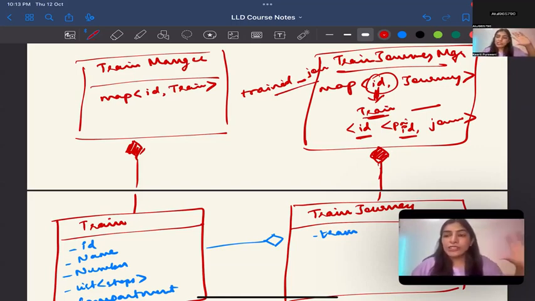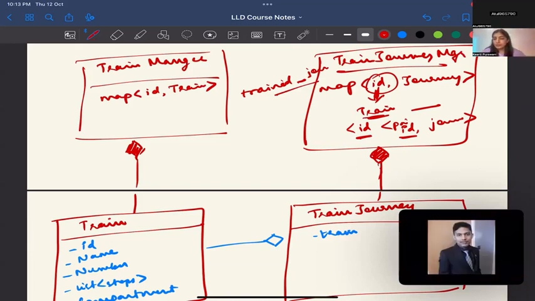The responsibility should be somewhere outside, like a train manager, train journey manager. It should be somewhere outside. Also, I'm thinking from the perspective that if we take the ISP principle, then why should the train need to know which journey it is doing? It just needs to know point A to point B it is moving, right?